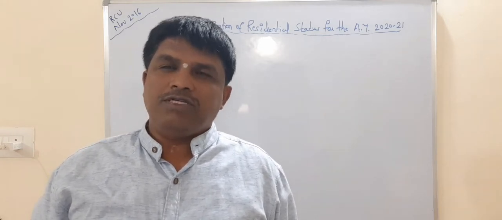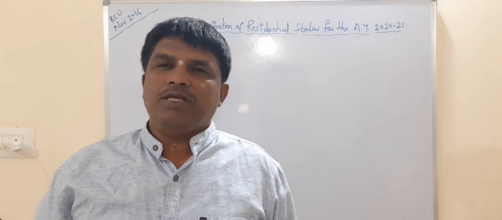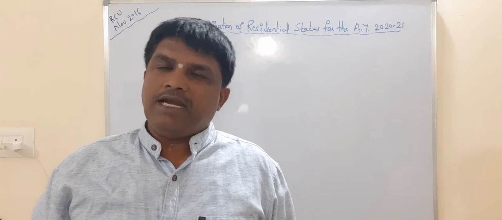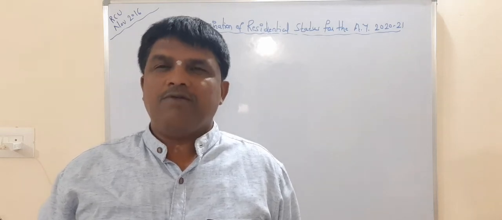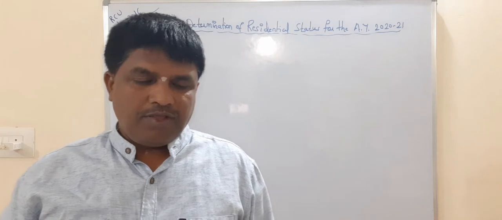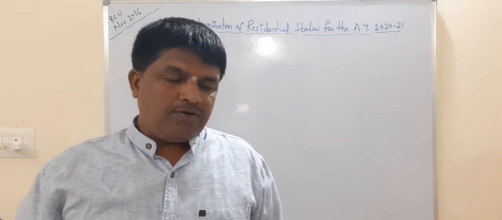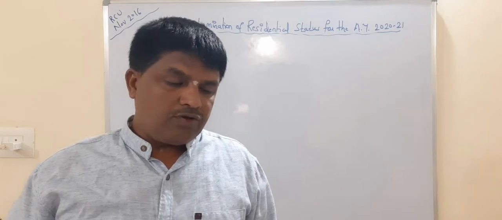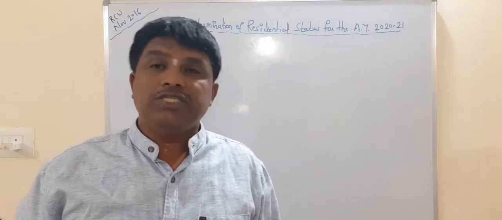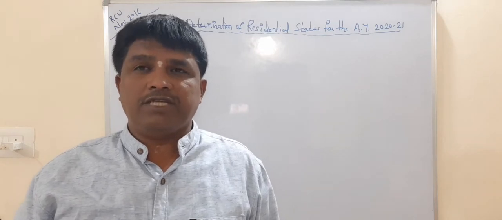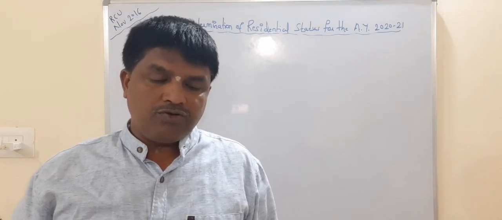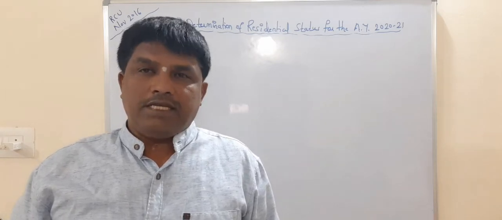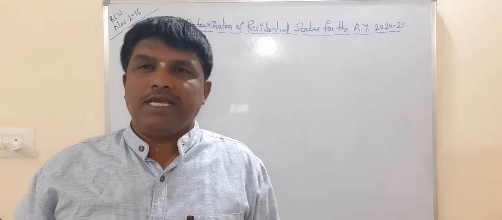For question details, you may go through my video's description box, where I have typed the entire question. First of all, I am going to read the question. Sri Panduranga, an Indian citizen, leaves India for the first time to Japan on 1/6/2016. It means he left India for the first time to Japan on 1/6/2016 and came back on 1/7/2018.